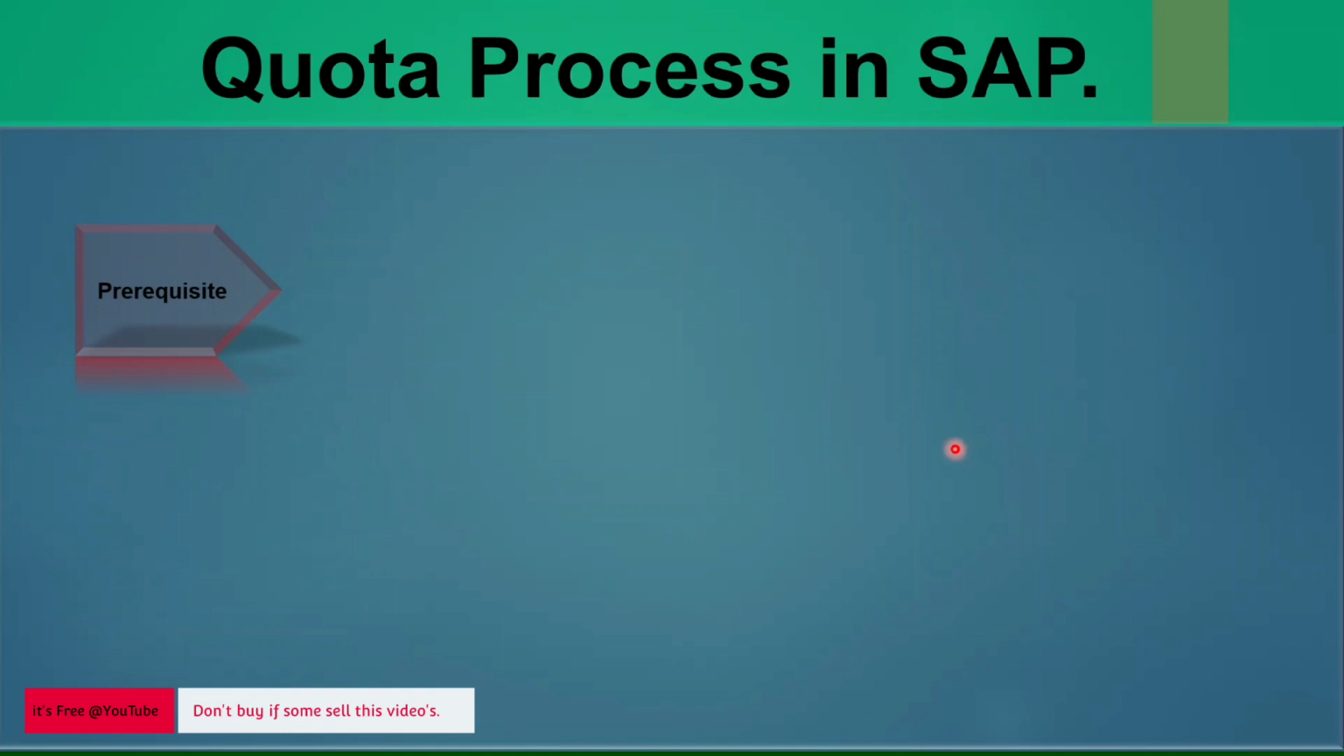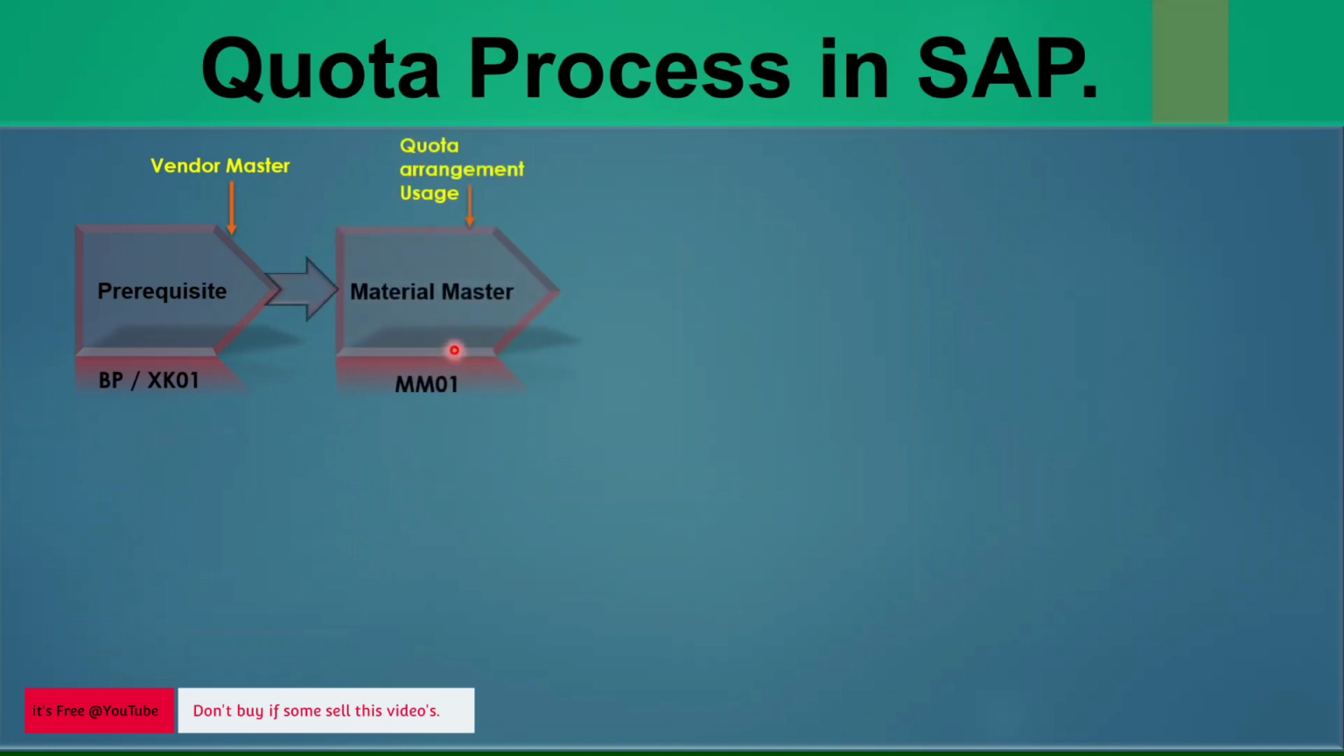First thing is you must have vendors, multiple sources of supply. It's a standard vendor, no need to create something different, just a basic vendor. No need to modify or change anything. Then the next requirement is you must have a material, and that material must have quota agreement usage activated. I will now go into the system and we will see everything step by step.